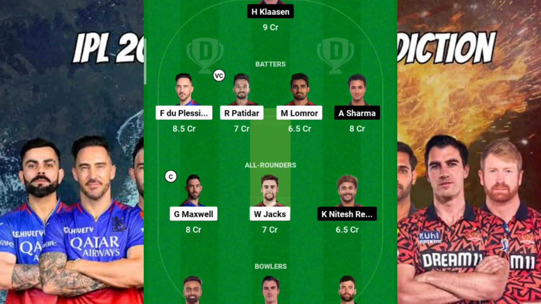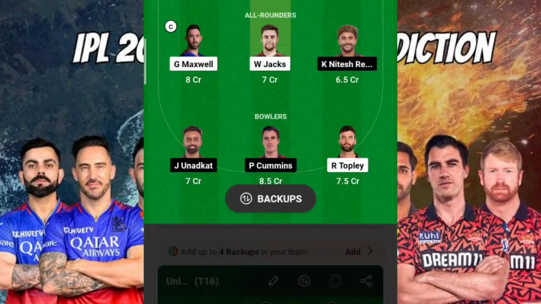That's the reason I have kept Mahipal Lomror, expecting a very good cameo innings from him, because he will be in the impact player list and come back in the second innings. There are chances that he will score some 20 to 30 runs, something like that. And this is the scenario purely when RCB, whether tossing up or not, is bowling first. So this is what my 15th team will be.